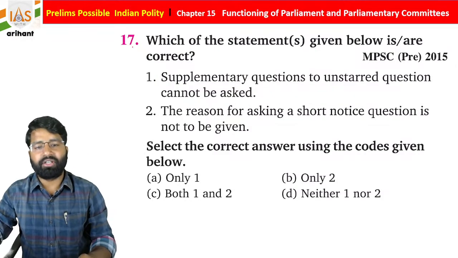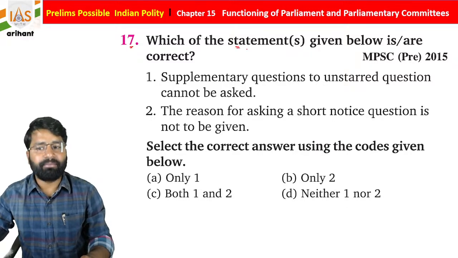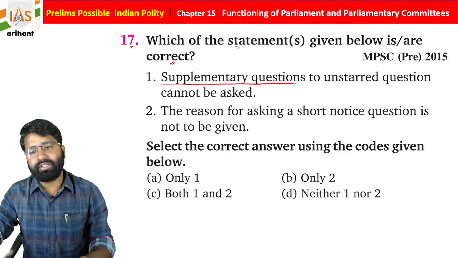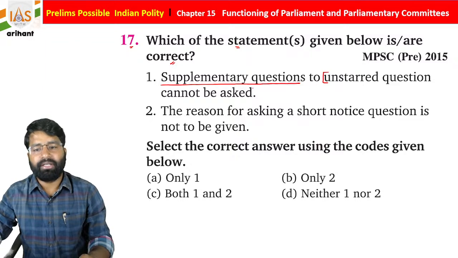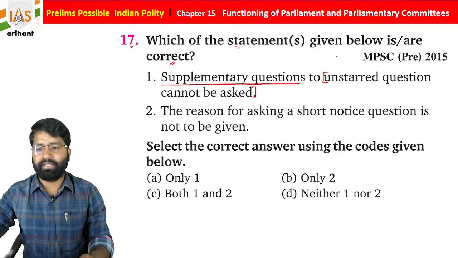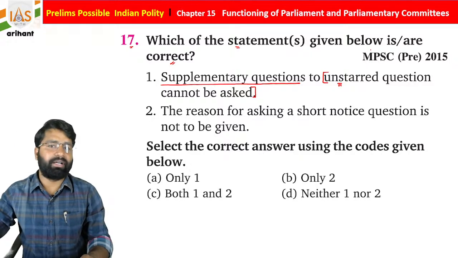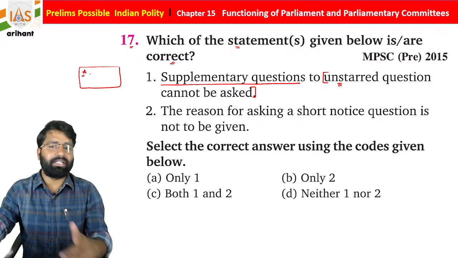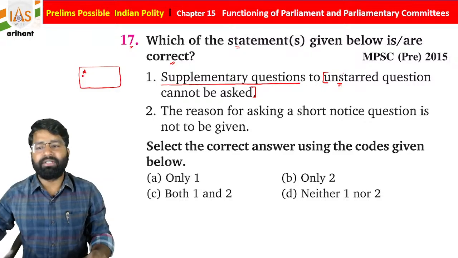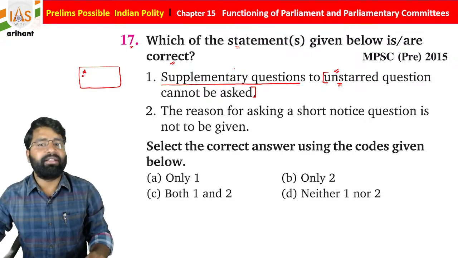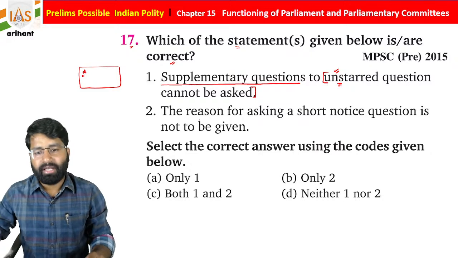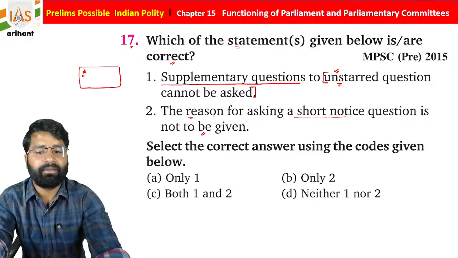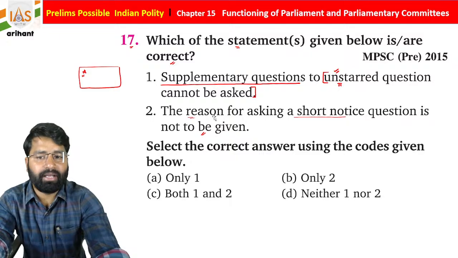Okay, now see question number 17. Which of the following statements given below is or are correct? Supplementary question in an unstarred question cannot be asked. So let's suppose there is a starred and unstarred question, a different type of pattern is there. Let's suppose there is an unstarred question. It says that the supplementary question cannot be asked, and the reason for asking a short notice question is not to be given. So which of the following is the correct answer?